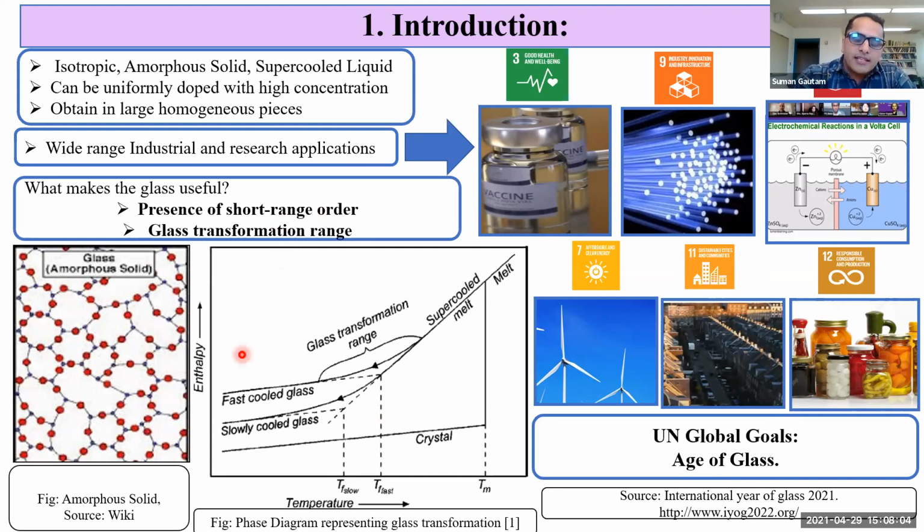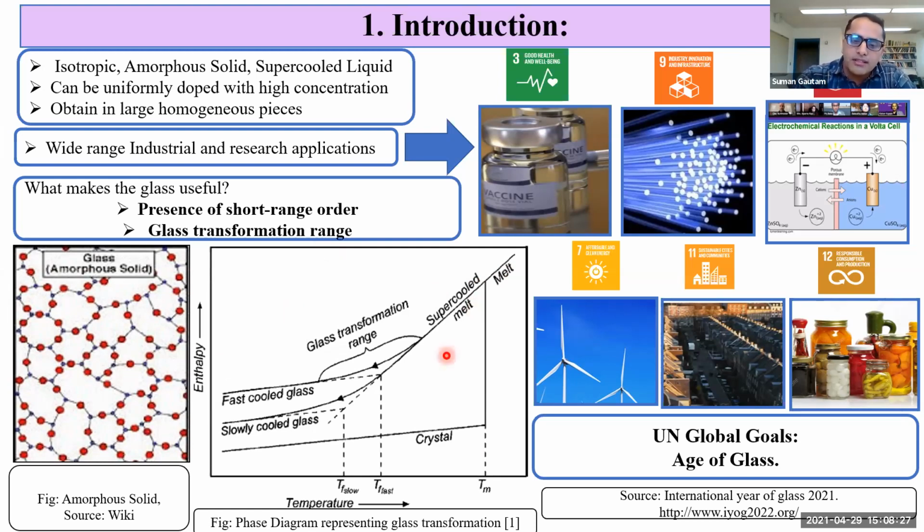The glass transformation behavior can be known from the phase diagram representing the glass transformation. This is the phase diagram for both crystalline and amorphous solids. When the liquid is cooled below the melting temperature without crystallization, a supercooled liquid is formed. As the temperature is lowered, the viscosity of the liquid increases.